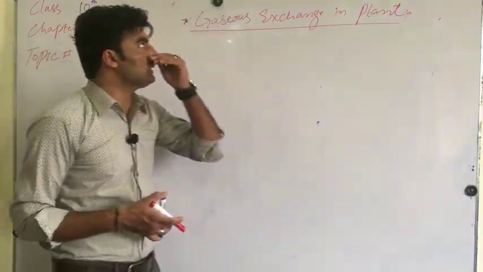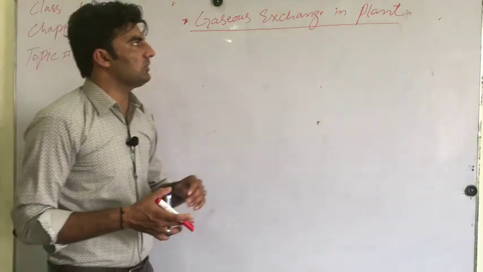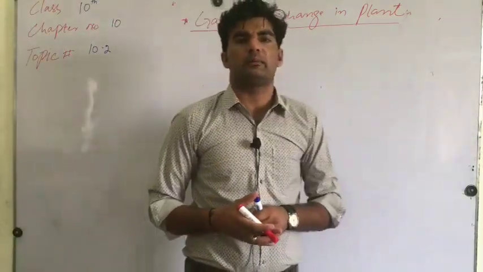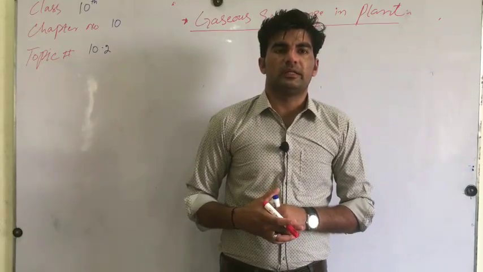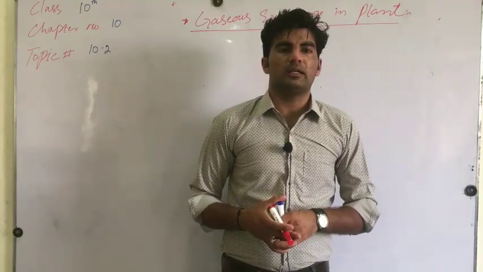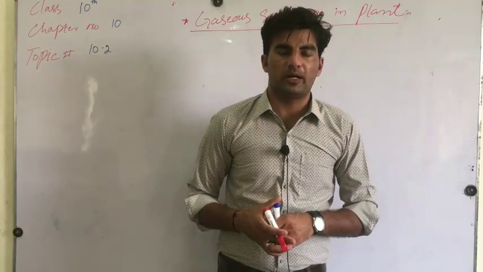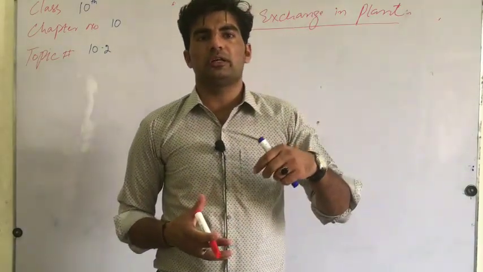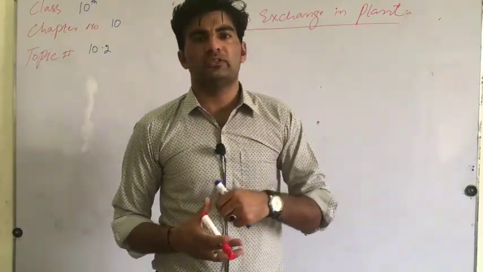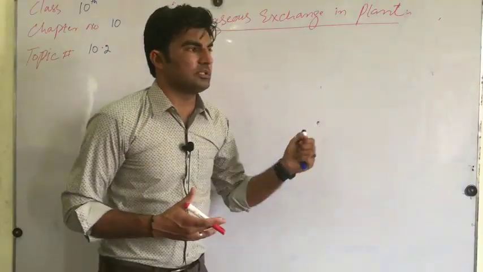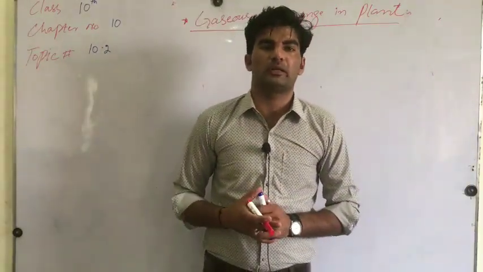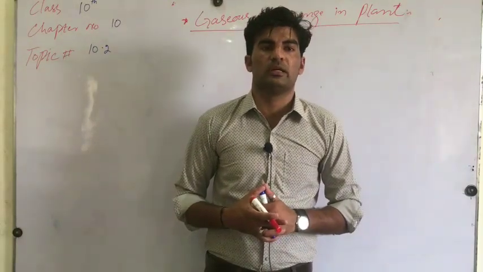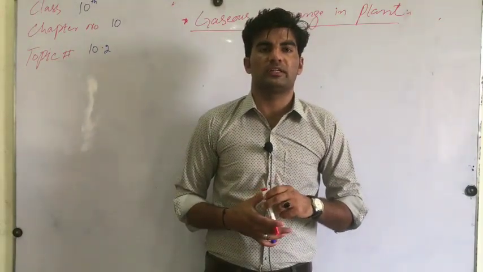So coming to gaseous exchange in plants: how does gaseous exchange occur, how do plants respire? As we know, a small plantlet or foliage plant respires through its root, shoot, leaves, everything, because they have a special type of pigment present in their root, stem and foliage in the infant stage.